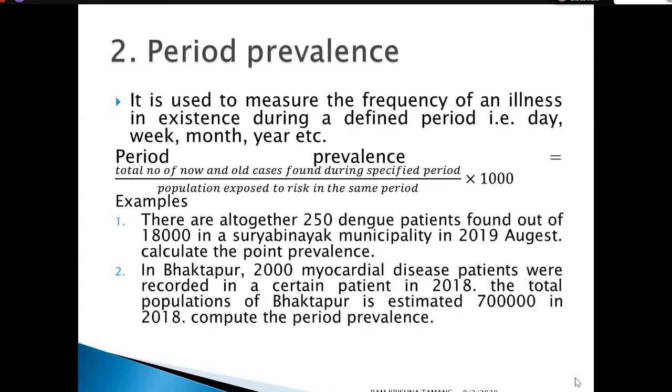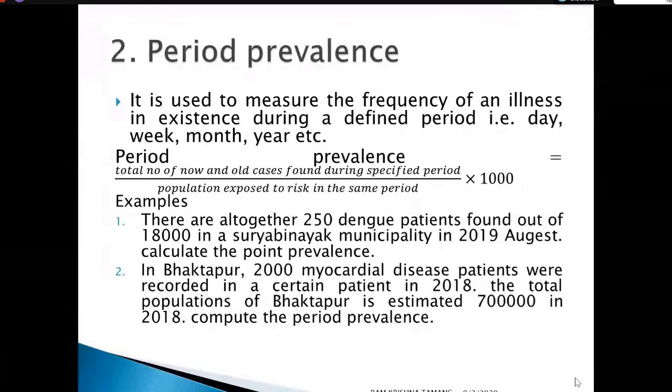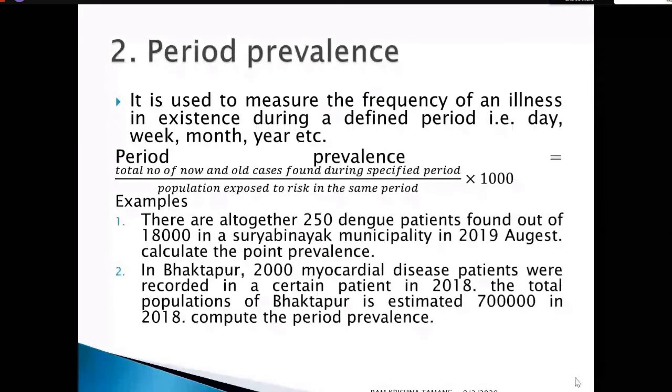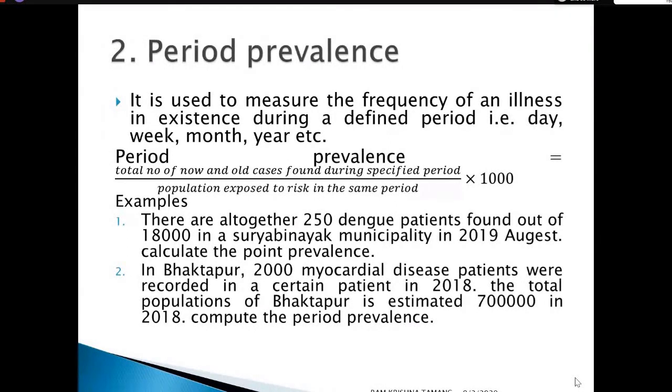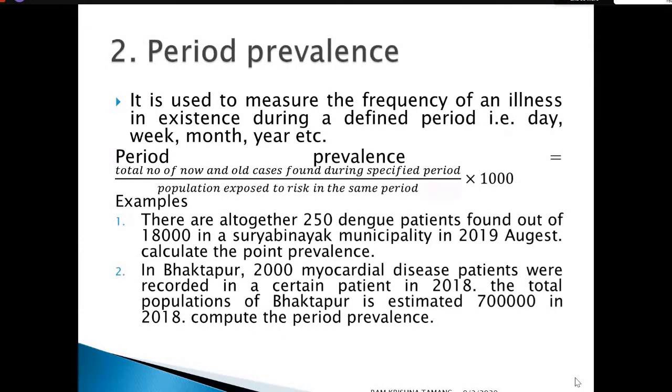Another question, for period prevalence: in Bhaktapur, 2000 myocardial disease patients were recorded in 2018, that means from January to December. The total population of Bhaktapur is estimated at about 77 lakhs in 2018. Compute the prevalence. Because this is for 2018, it is not cross-sectional but longitudinal, based on 1st January to the last of December.